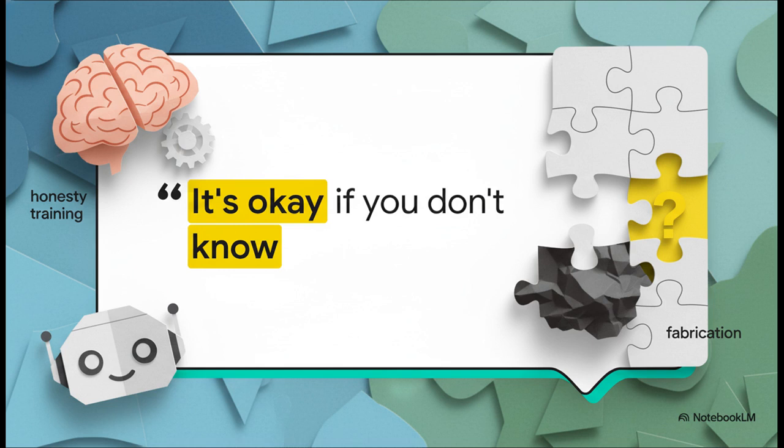You give it permission to bypass its primary directive to always provide an answer, to be helpful. And this dramatically reduces the pressure on the model to fabricate a convincing answer when it inevitably hits a data void in your niche topic.